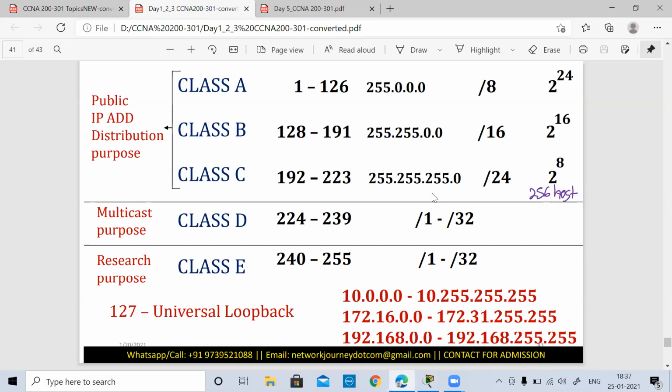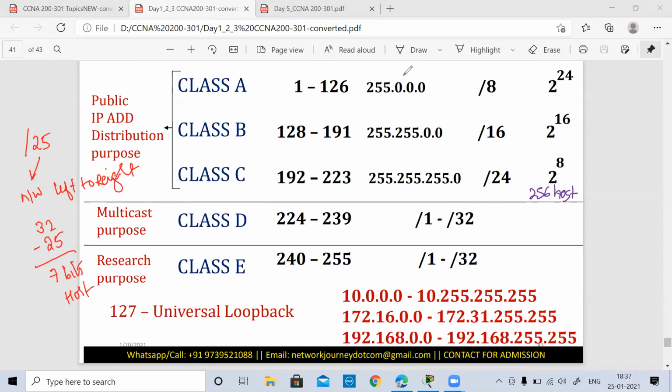If I say slash 25, how many bits are on the network side and how many host bits? 25 bits on the network side and 7 host bits. Network side starts from left to right, and the remaining bits, 32 minus 25, which is 7 bits, are there for the host.